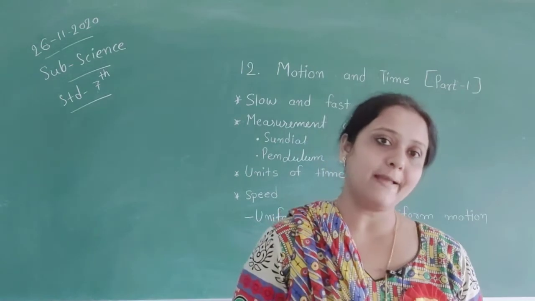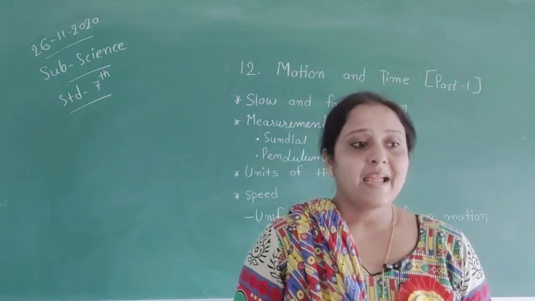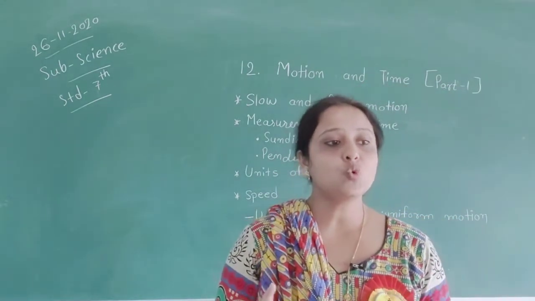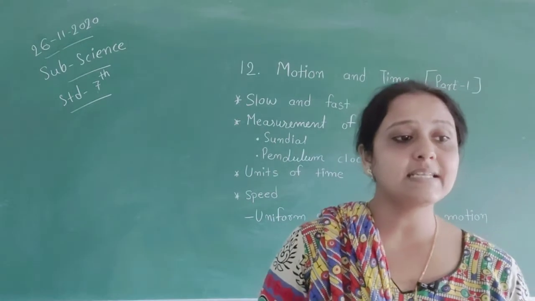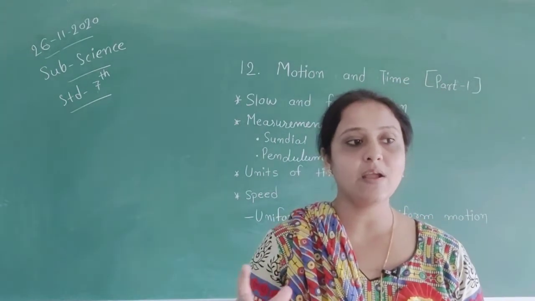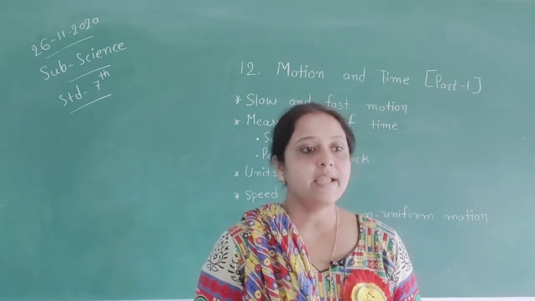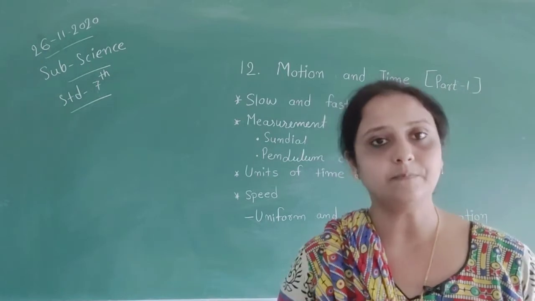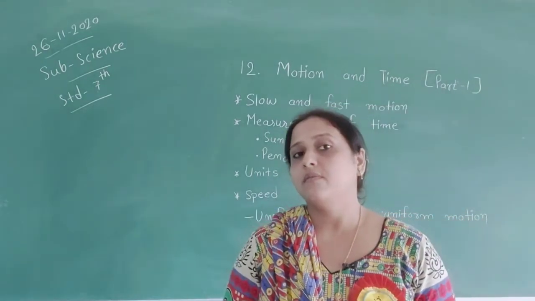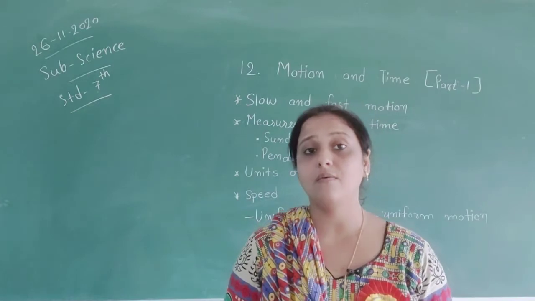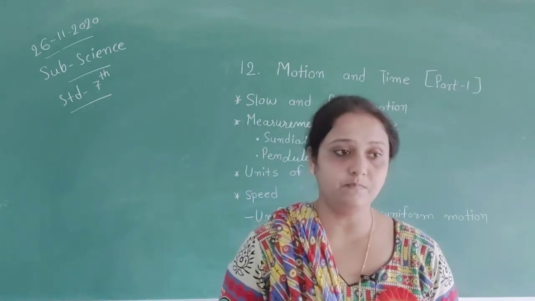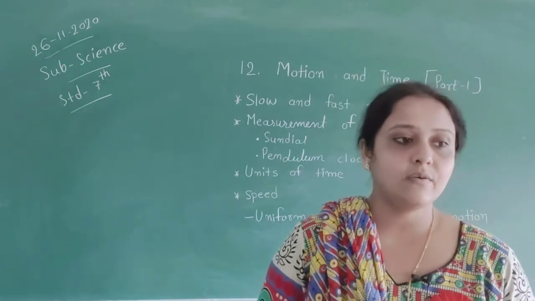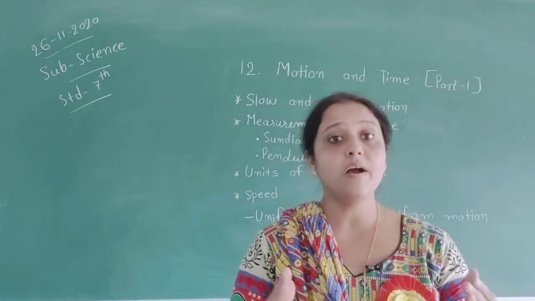Then units of time. Since the very beginning of civilization, the gap between two consecutive noons is taken as a unit of time called a day, or a solar day. The solar day is divided into 24 equal parts and each part is called an hour. How many hours are in our day? We have 24 hours: 12 hours for night, 12 hours for day. One hour is further divided into 60 equal divisions where each division is called a minute.